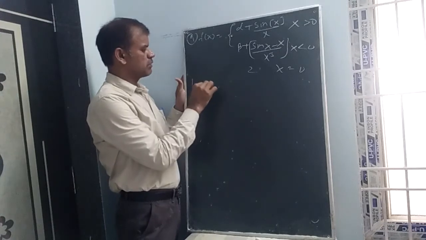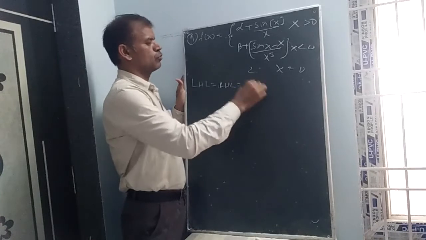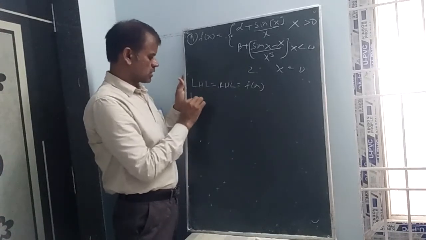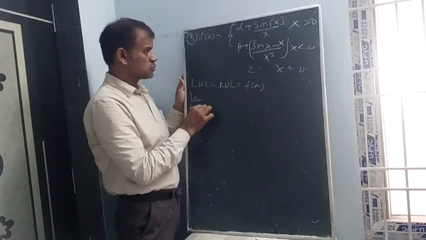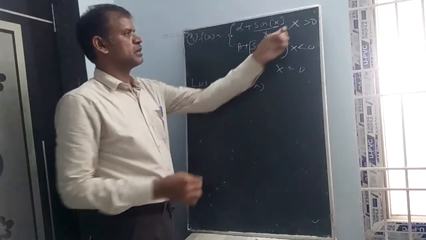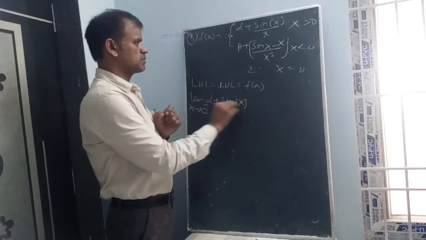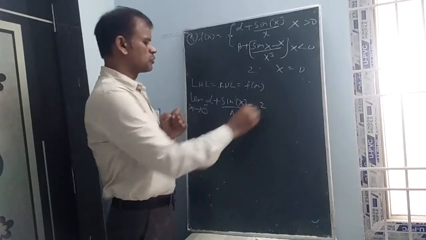It is given as continuous, so LHL equals RHL equals f(0), all of them. Limit x tends to 0 minus of alpha + [sin x]/x is equal to 2.